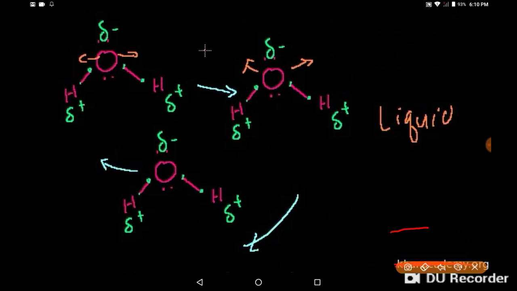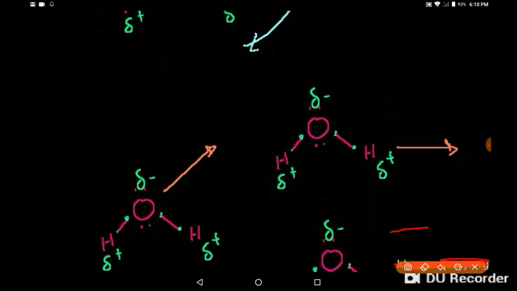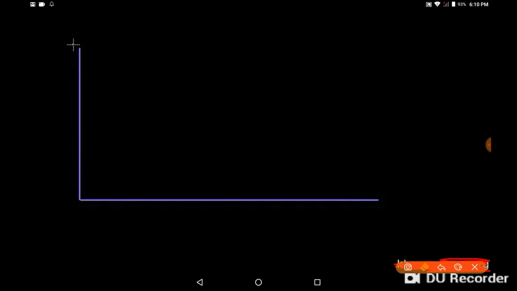Now, the question is, how do we measure the amount of heat that it takes to do this to water? And to explain that, I'll actually draw a phase change diagram, which is a fancy way of describing something fairly straightforward. So let me say that this is the amount of heat I'm adding, and this is the temperature. And then we'll talk about the states of matter in a second. So heat is often denoted by Q. Sometimes people will talk about change in heat. They'll use H, uppercase H, and they'll put a delta in front of the H. Delta just means change in.